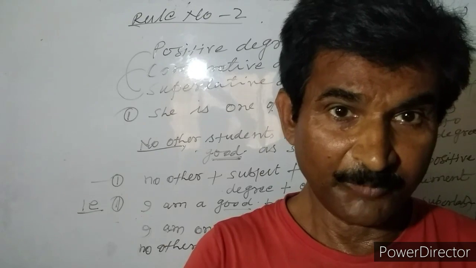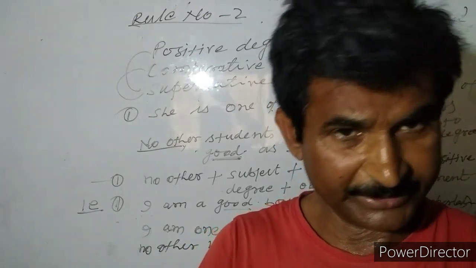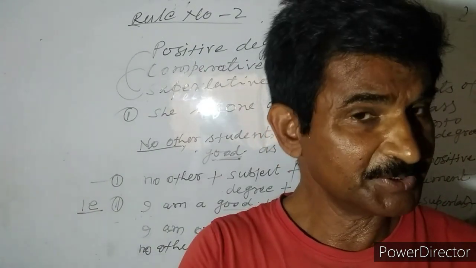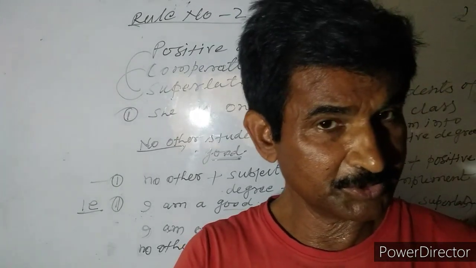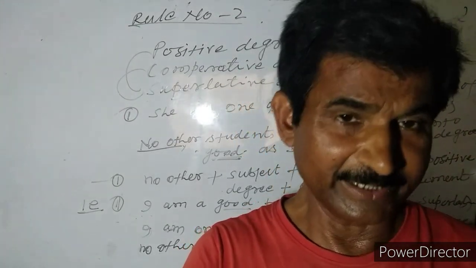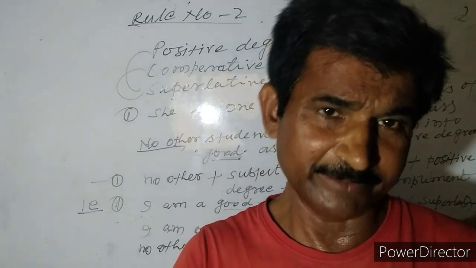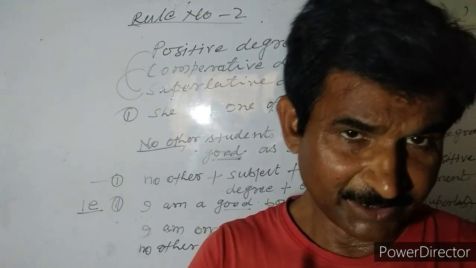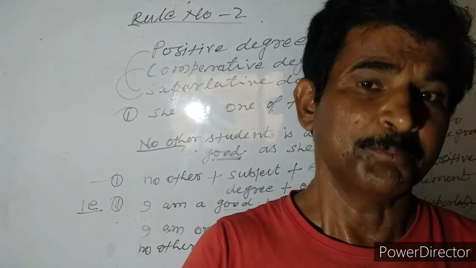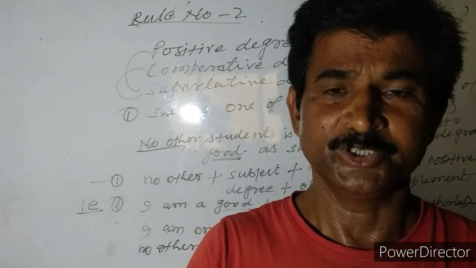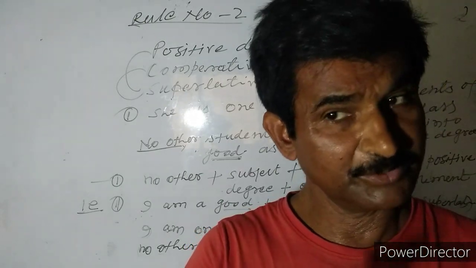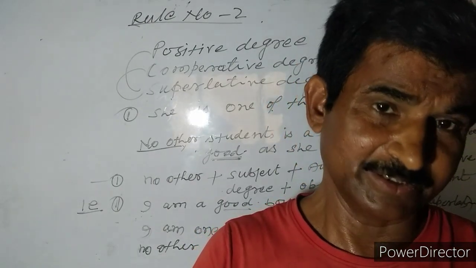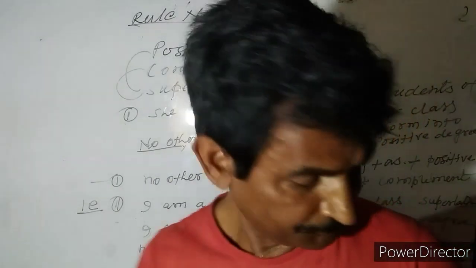If the transformation is to be in negative, change it to negative way, but the sense of the sentence must never be changed. Second, if the sentence is to be transformed into superlative degree, it must be transformed into superlative degree, and the main sentence and the transformed sentence are both equal in sense. Sense is never changed. Sense is equal in the first original sentence and the transformed sentence both.